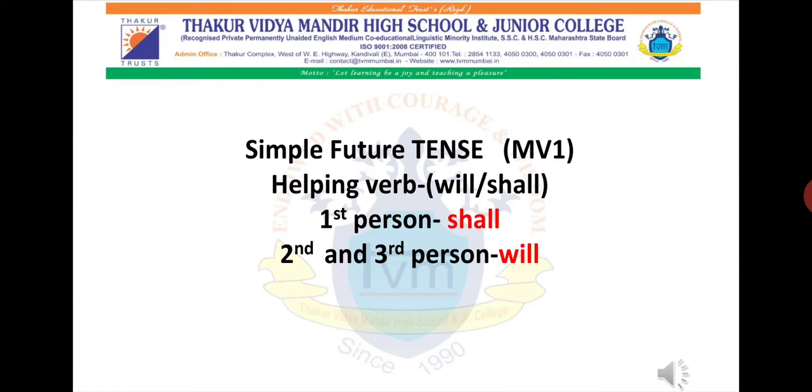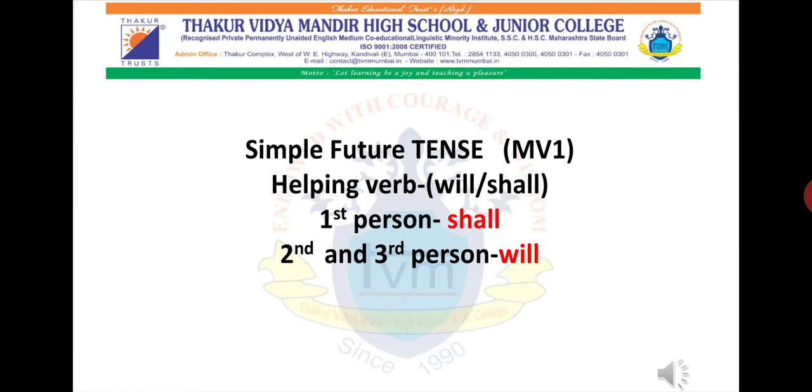Simple future tense is used to express an action which occurs sometime in the future. Okay, and the helping verb here is will and shall. When to use will for second and third person, and when to use shall for the first person. Now who is this first person? First person is I, me and we.